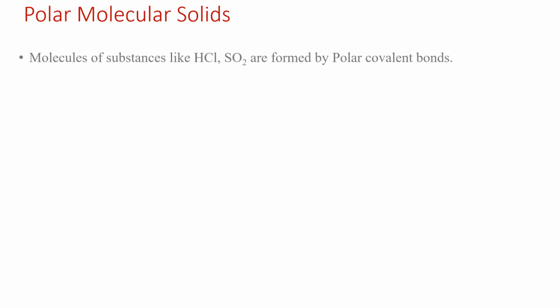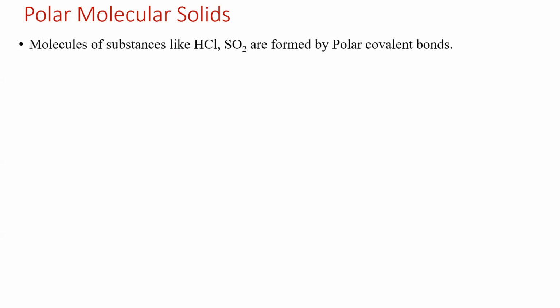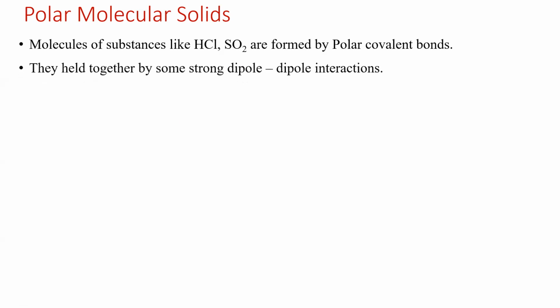Good evening. Last class we stopped after completing non-polar molecular solids. Now it's polar molecular solids. Here, substances like HCl and sulfur dioxide form polar covalent bonds. What do you mean by a polar covalent bond? They have a permanent dipole moment, with positive and negative charge separation. They are held together by this kind of dipole interaction, and that is what makes the attraction strong.